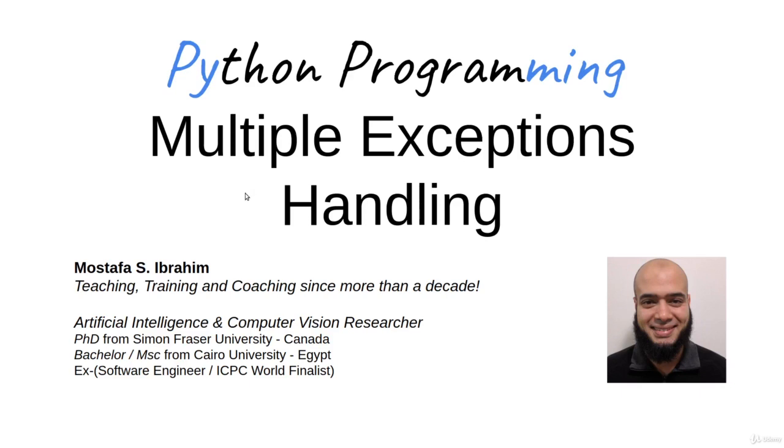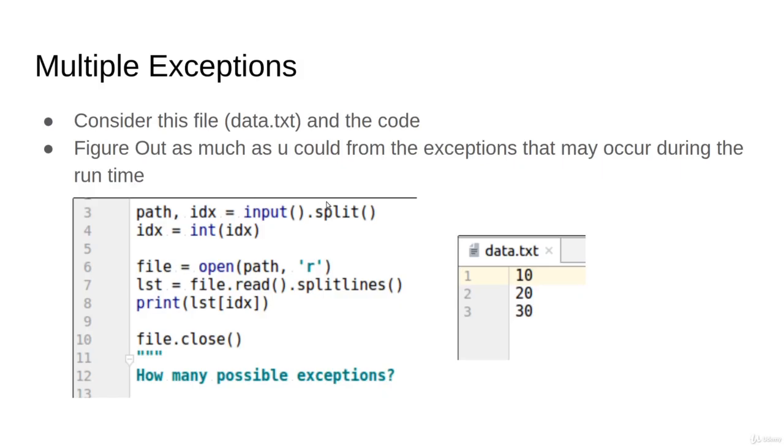When we run a code, we can actually have multiple exceptions, and every one of them is of a different type. Consider that we have the following file, data.txt, with these 3 lines. And let's run this code without any try except.